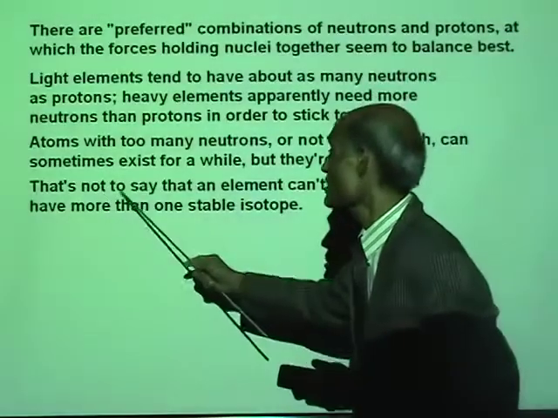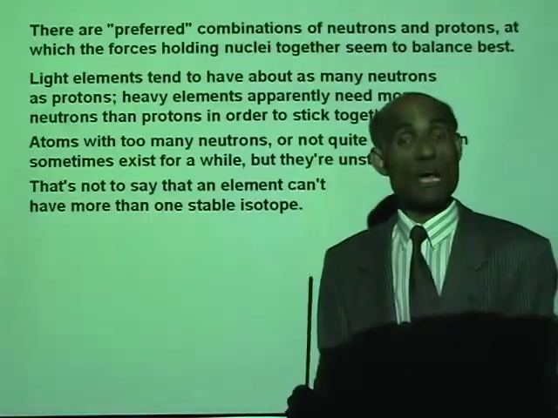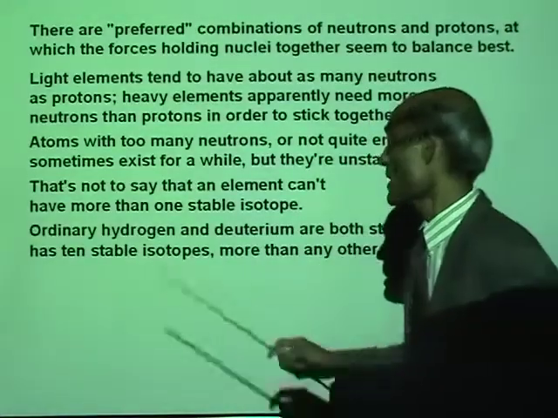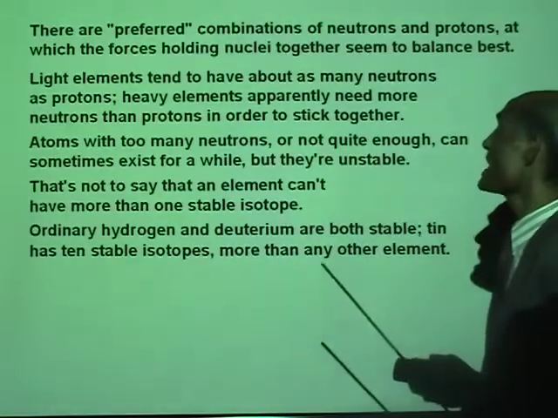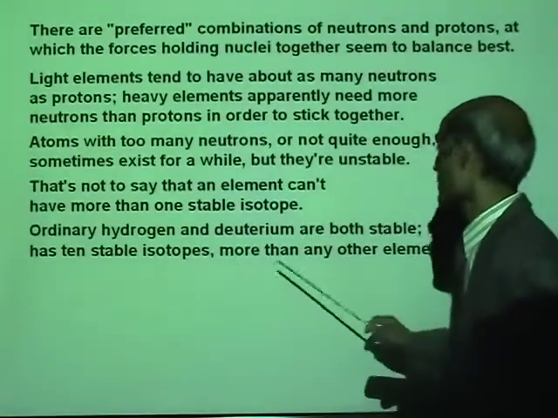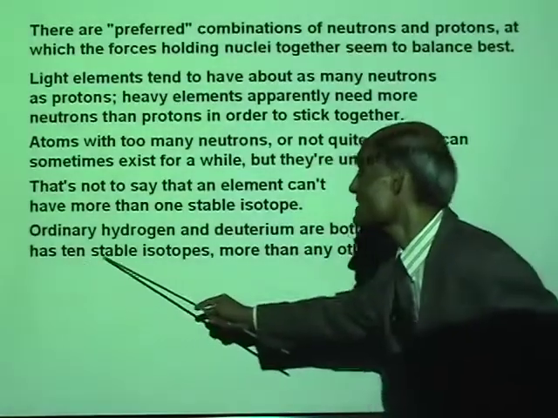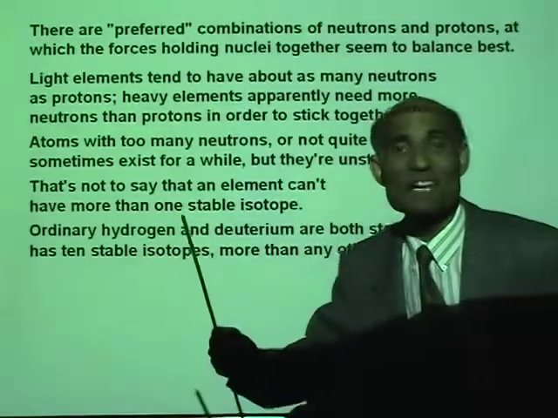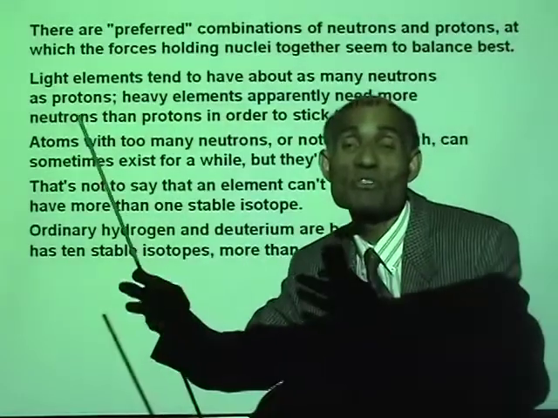You see, that is not to say that elements can't have more than one stable isotope. There are. Now, ordinary hydrogen and deuterium are both stable, and you can see tin has 10 stable isotopes. You see, tin comes in 10 different forms.